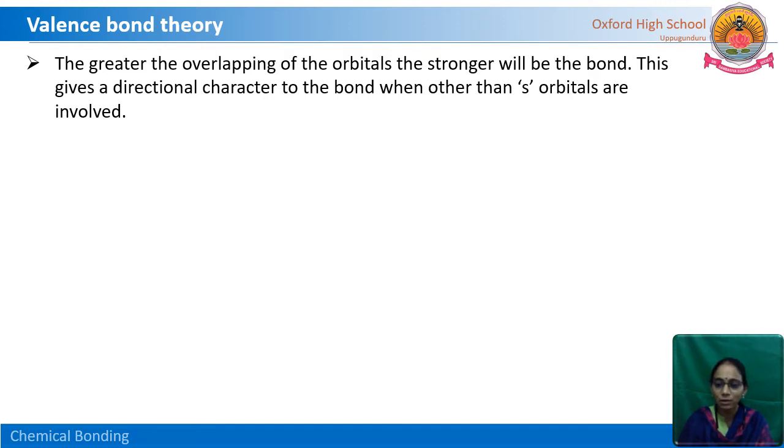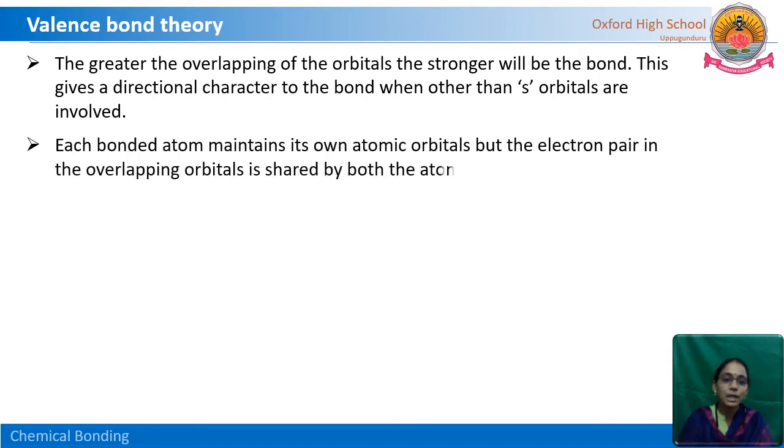Px means along the x-axis and py means along the y-axis, whereas pz means along the z-axis. So it gives us the direction also. Each bonded atom maintains its own atomic orbitals, but the electron pair in the overlapping orbitals is shared by both the atoms involved in the overlapping.